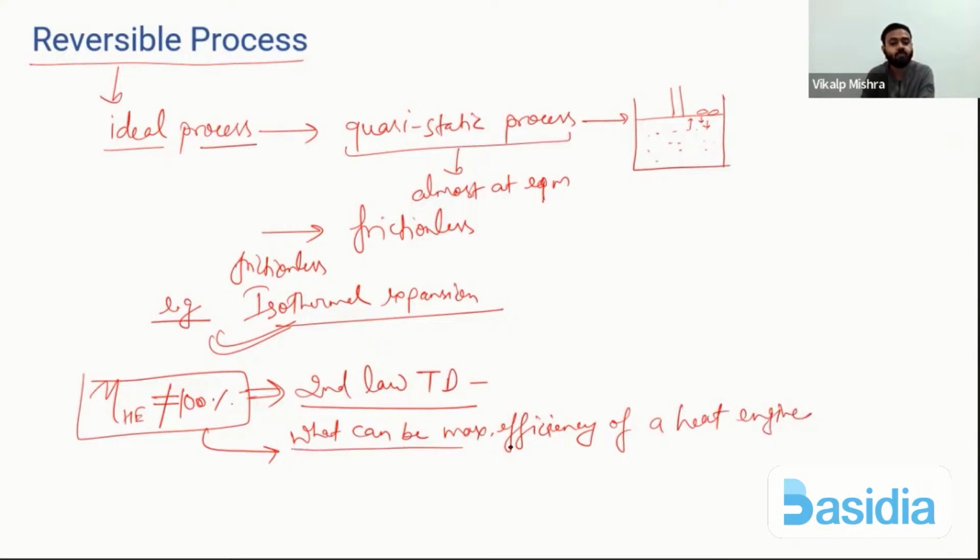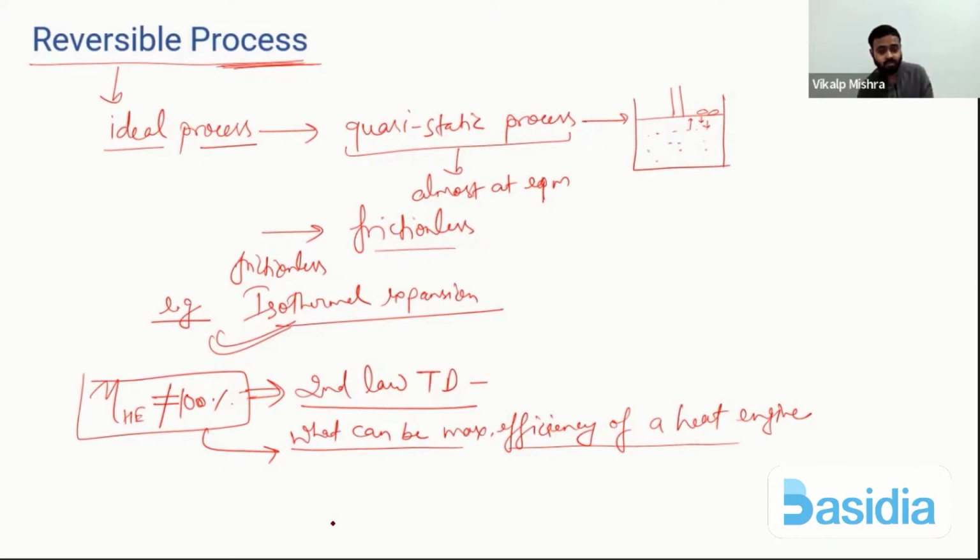Okay, so that's why, what are we doing? We will make a cycle, an engine, which works on a reversible process. In a reversible process, we know there will be very small losses. We are assuming frictionless, and we are assuming that the process is quasi-static. So there will be very small losses in the reversible processes. That's why we will make an ideal engine, and that engine is called the Carnot engine.